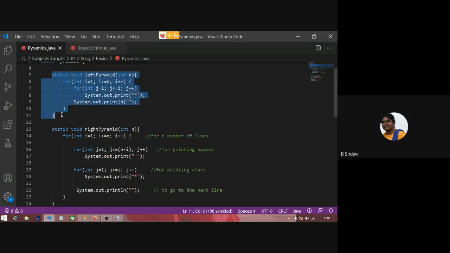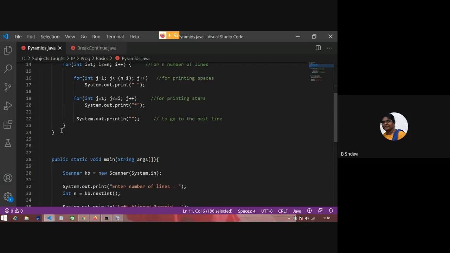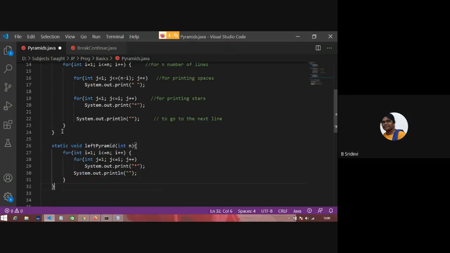These are left aligned pyramids, so spaces are not required. This is number pyramid. They'll pass the number of lines to you. This loop is for the number of lines, this is for printing the line, and this is for going to the next line.